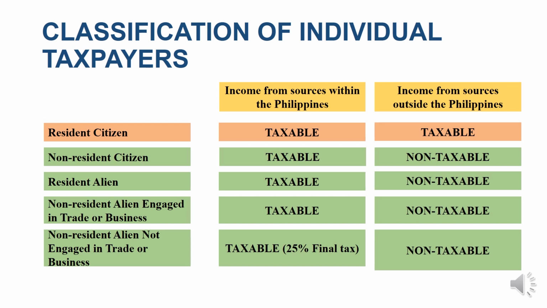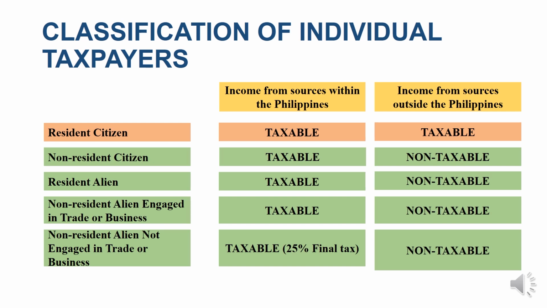And the unique part of the non-resident alien not engaged in trade or business is that all their incomes, whether from whatever source in the Philippines, shall be taxed at 25% final tax. So be it a compensation or business or whatever. So any income derived by a non-resident alien not engaged in trade or business shall always be subject to 25% final tax.